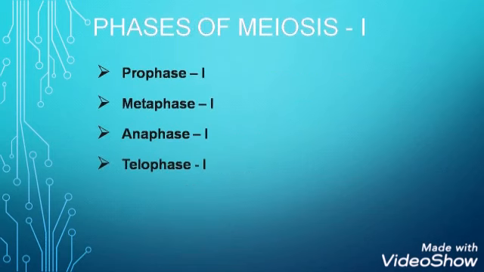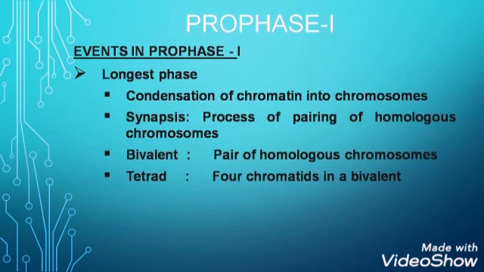Phases of meiosis 1: the karyokinesis completes in these 4 phases. These are prophase 1, metaphase 1, anaphase 1 and telophase 1. So let's start with the first phase of meiosis 1, that is prophase 1. It is the longest phase because it needs 90% of the total time of meiosis 1 to complete. And what events take place during prophase 1? Number 1, condensation of chromatin into chromosomes. Chromatin changes into thread-like structures which are now visible as chromosomes.